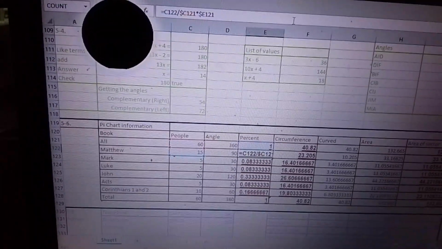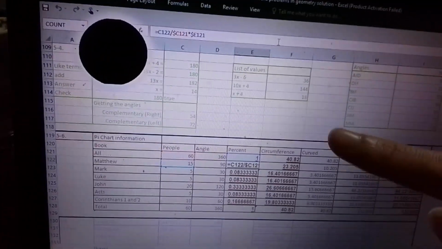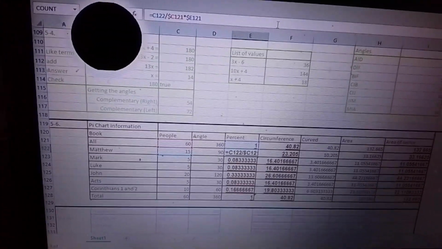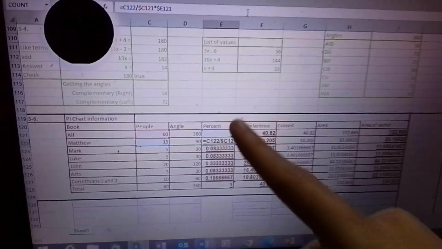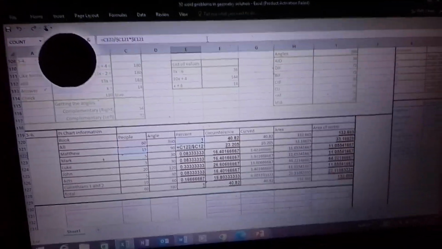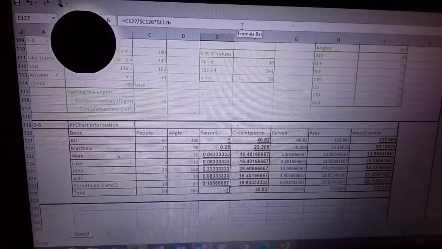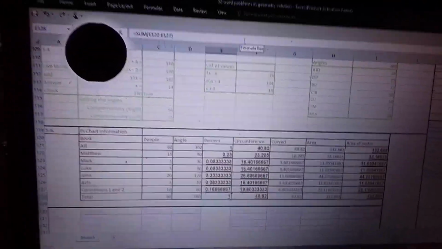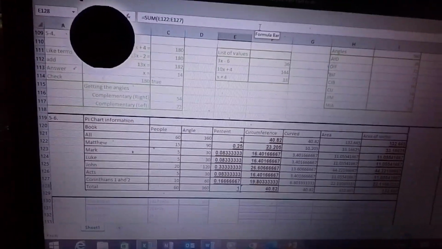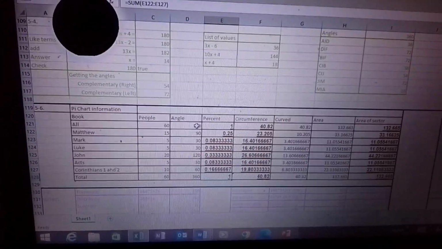Divide by this cell, which should be locked, and then times this one to give you the percent. We did it for all the rest. When we sum all of this together, we should get 1. If we get the sum as 1, we are correct. So always remember to double check your formulas. Now, if you were to get the angle of the sector, it's the same.